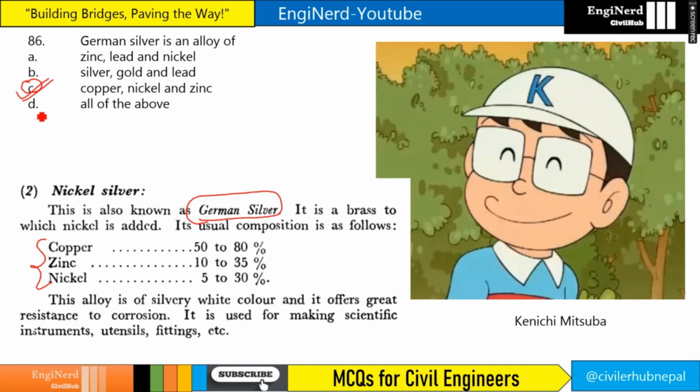So how do I remember this? I just suppose this Kenichi Mitsubai is from Germany. So if he is from Germany, then it will be German silver. Kenichi: K is Co, and Nichi is nickel, right? Ni is nickel and Chi is from zinc. I just randomly created this. K is copper, Ni is nickel and Chi is zinc, and I remembered it as a German nationality.